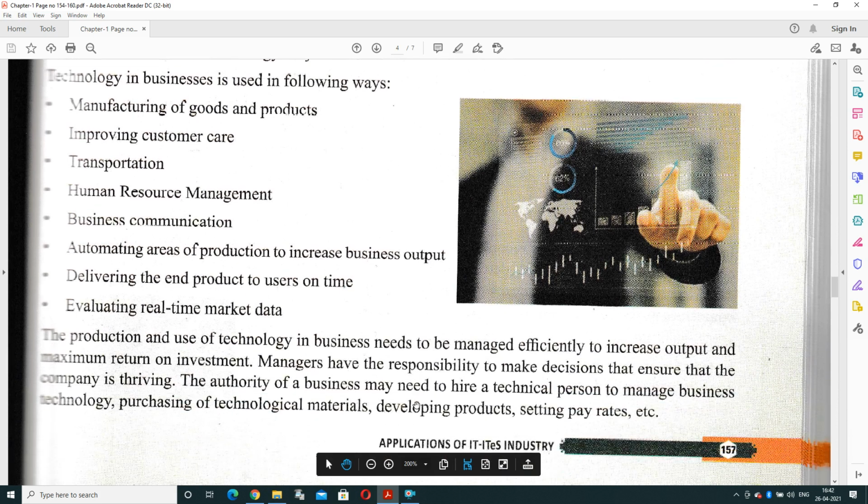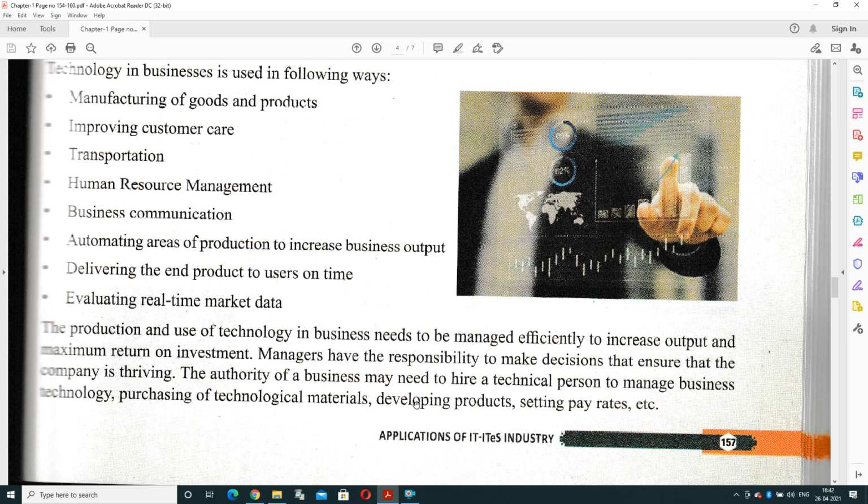It means the production and use of technology in business is needed to manage the business efficiently, to increase the output and maximize the return on investment, that is known as profit. So managers have the responsibility to make decisions to ensure that the company is in benefit or the company is in loss.